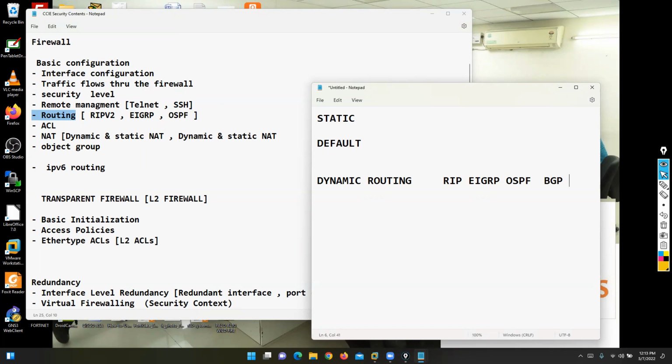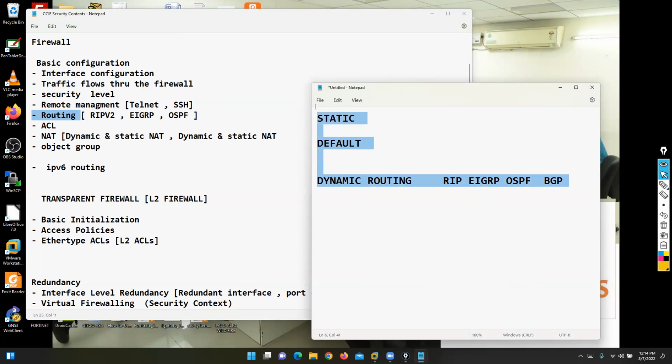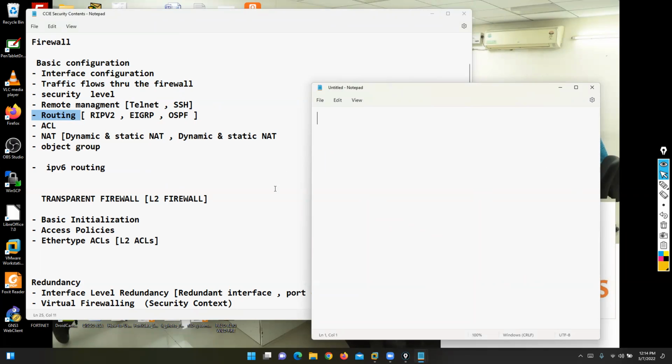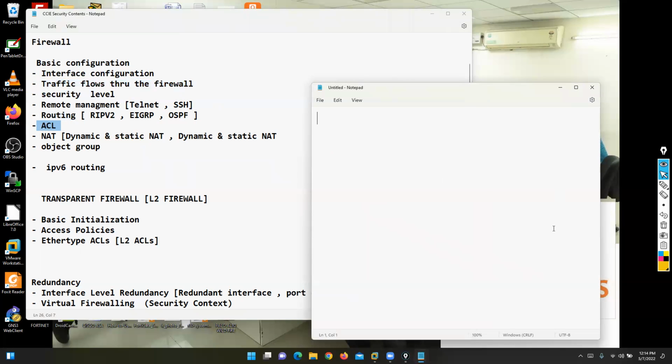So yes, to allow traffic from one network to another network, we need to configure the routing concept, and like with other vendors and other firewalls, yes, we can configure routing. Now we can discuss the ACL option. Why ACL? Because in Cisco, this is called ACL, access control list. In Palo Alto, Checkpoint firewall, and Fortinet, this is called security policy, or you can say firewall policy.